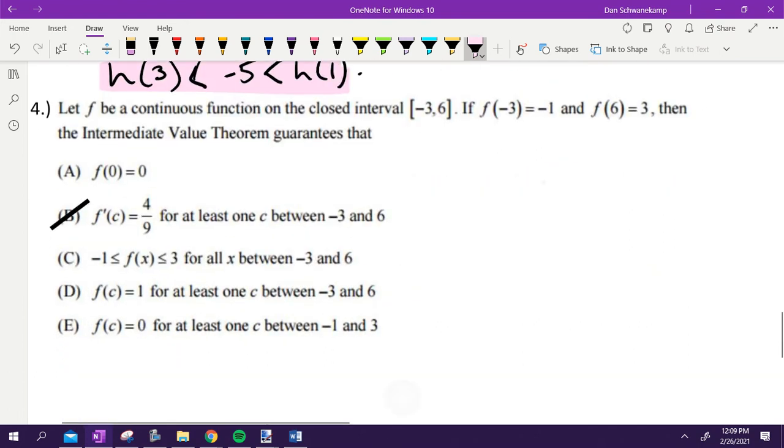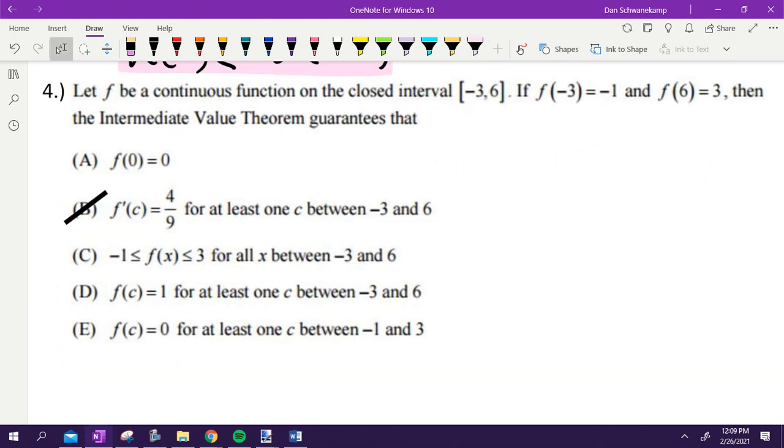Number 4 is a multiple choice question that would apply to this. We don't know what B means yet, so don't worry about B, but read the other ones and see if you can figure out which one it is, A, C, D, or E. When in doubt, graph it out. See what you can do.